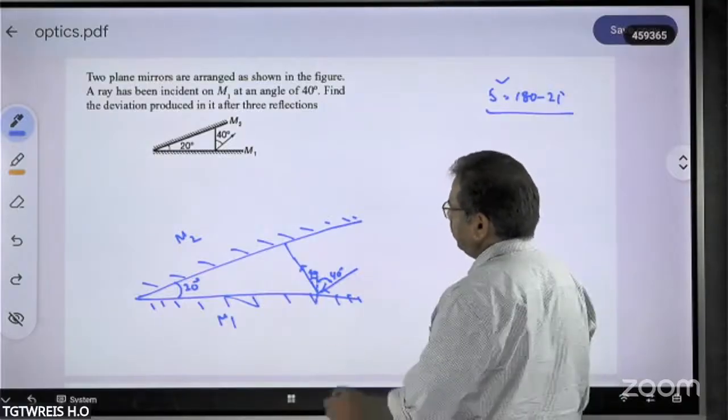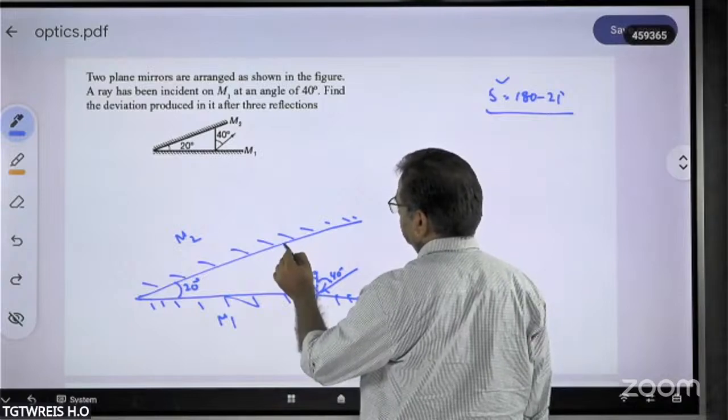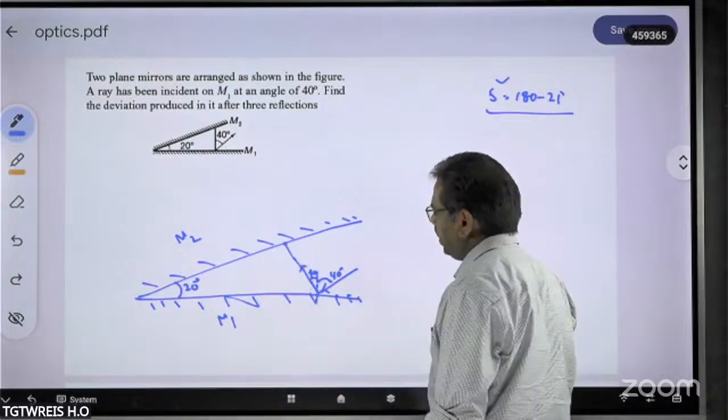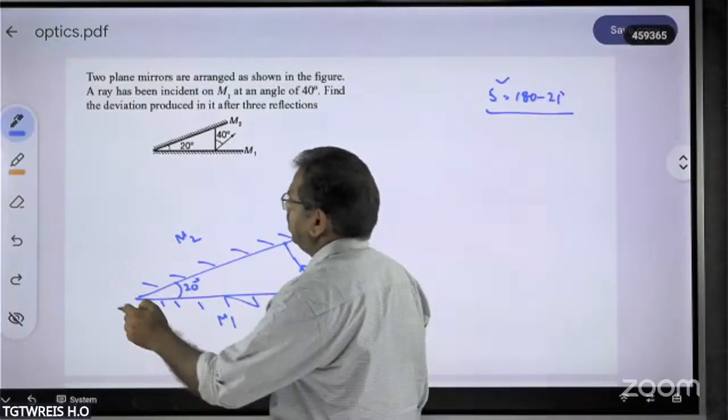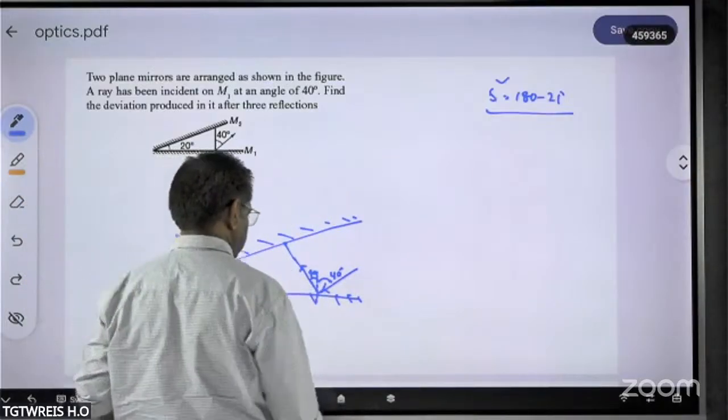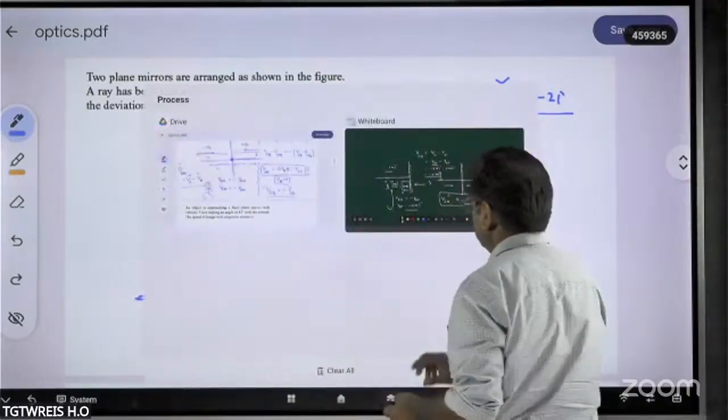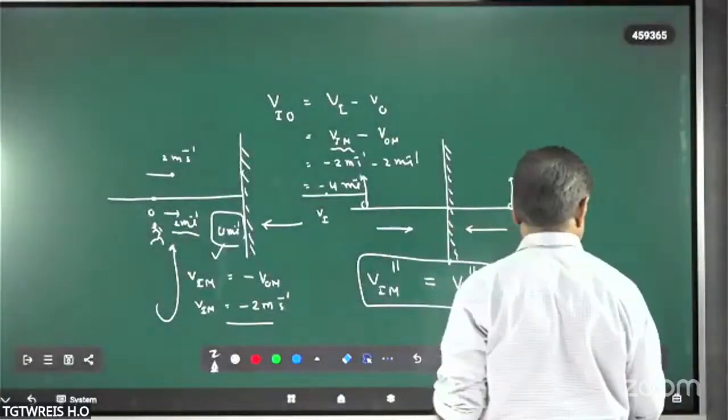Now, with what angle of incidence will it be incident here? To find that out, check carefully. One thing, I will take this.